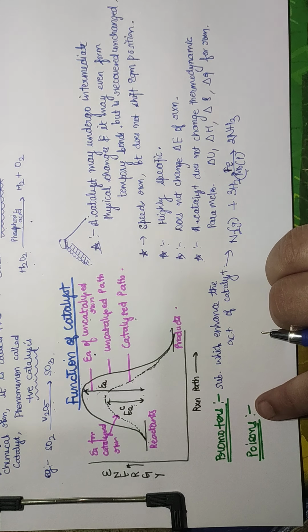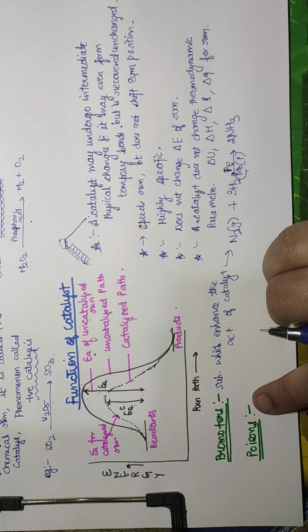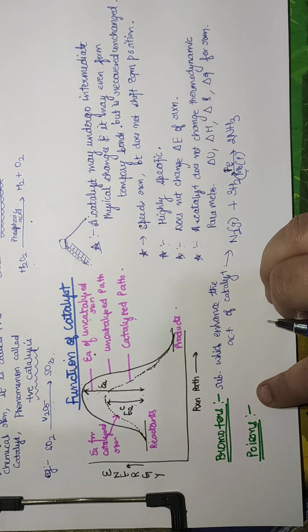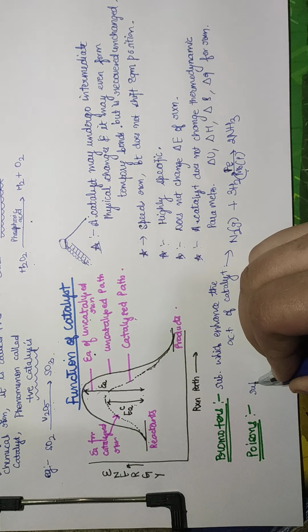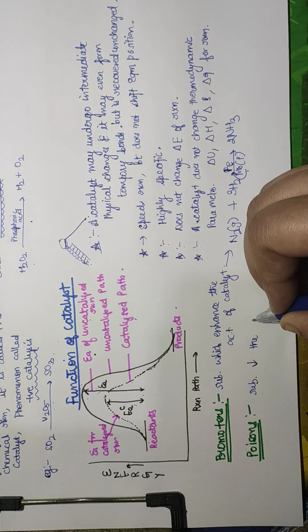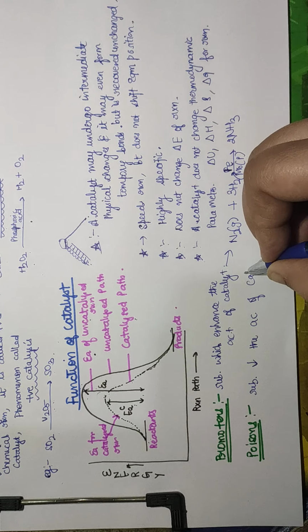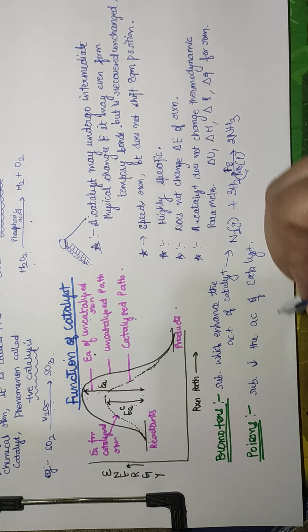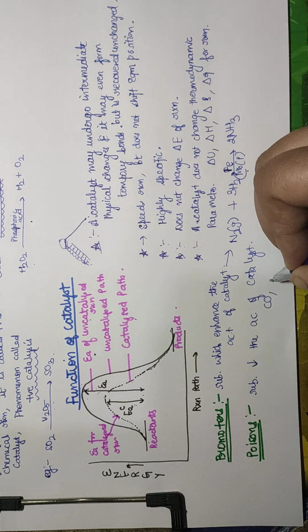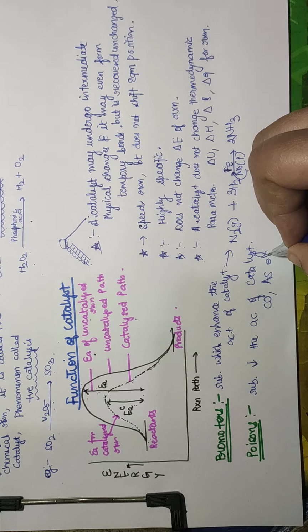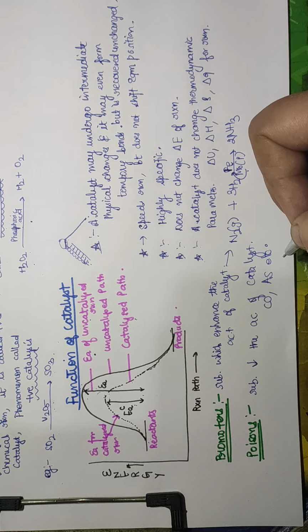The next point is what are poisons? Poisons क्या होते हैं? ज़हर क्या होता है जो किसी की भी एक्टिविटी को डिक्रीज़ कर देगा. So what are poisons? These are substances which decrease the activity of a catalyst. Catalyst दी activity नूं जो decrease करूगा, that is called a poison. So in these cases, like carbon monoxide, like arsenic, etc. So these act as a poison and then lower the activity of a catalyst.